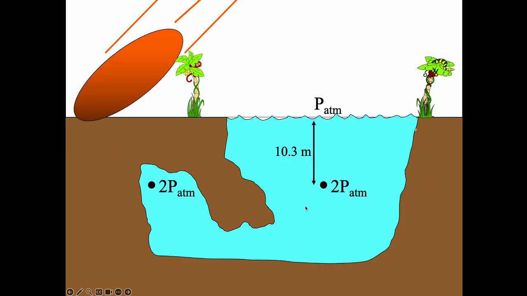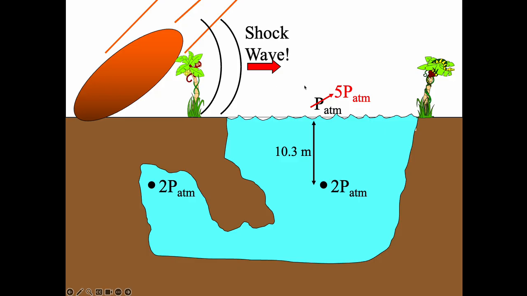Okay, so new situation, new scenario here. Some big asteroid, some big meteor comes and strikes and sends a shock wave across, right? Let's say the shock wave increases the pressure of the atmosphere to 5 psi. Okay, 5 psi here. Well, now what's the pressure down here? Well, 5 plus 1. I'm still just adding 1 atmosphere's worth of water weight. So now I'm at 6 psi here.